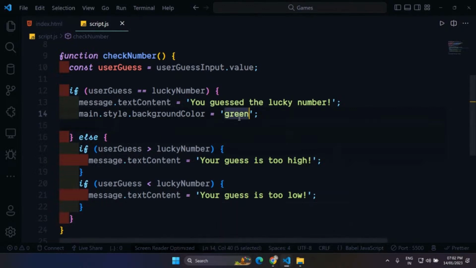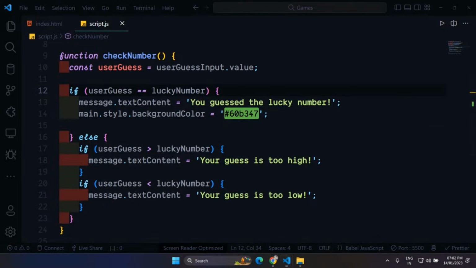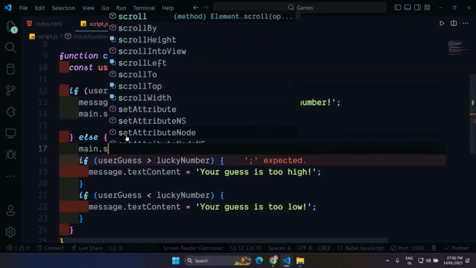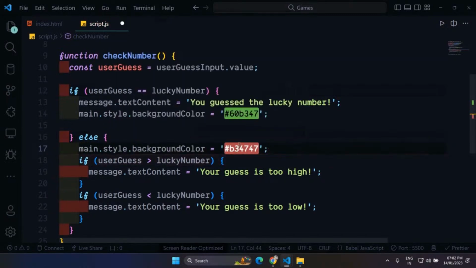Let's go with this color for the correct guess, and for the wrong guess, let's choose a different color. So for the else, main dot style dot backgroundColor, and let's go with this red color.